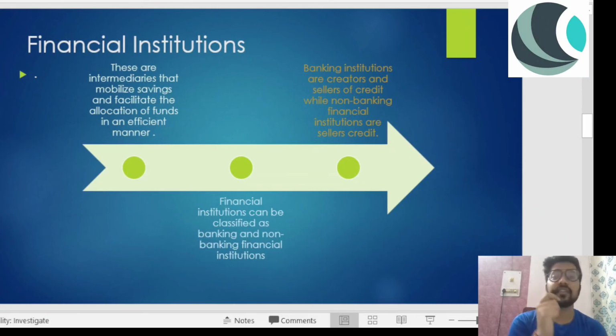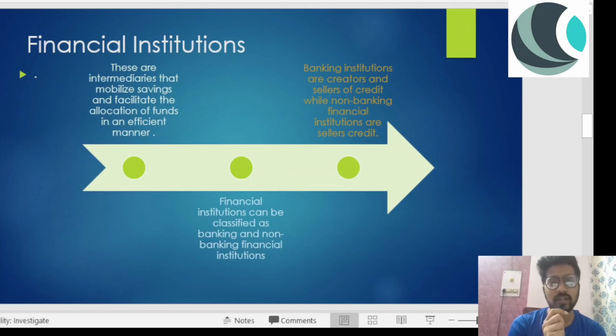As the name suggests, financial institutions are the institutions which accept deposits, and the other function is they lend some money, right? So financial institutions are intermediaries. Do focus on this, because they are intermediaries. They are not doing something of their own. They are between the savers and investors. These are intermediaries that mobilize savings and facilitate the allocation of funds in an efficient manner.